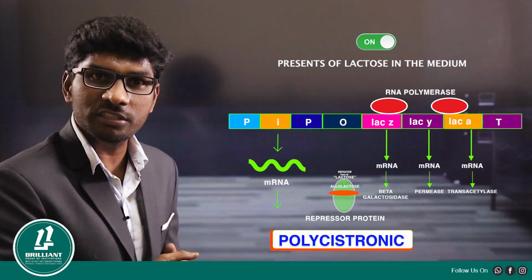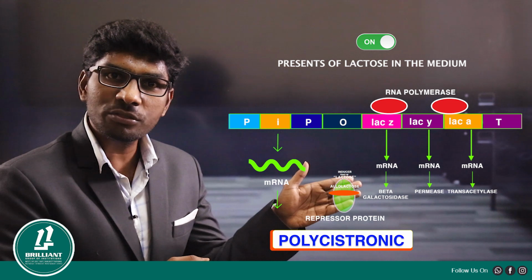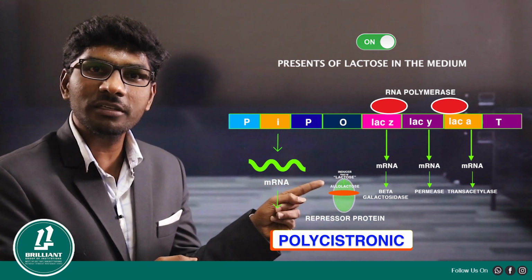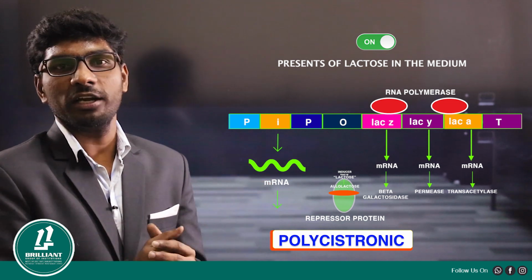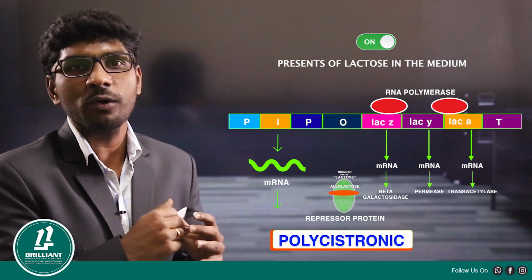So how many protein synthesis genes are present here? Three protein synthesis genes are present, right? Lac Z, Lac Y, Lac A. So shall we call this polycistronic? More than one polypeptide chain or more than one protein synthesis gene is present, so it is called polycistronic. In bacteria, the operon is a polycistronic operon.